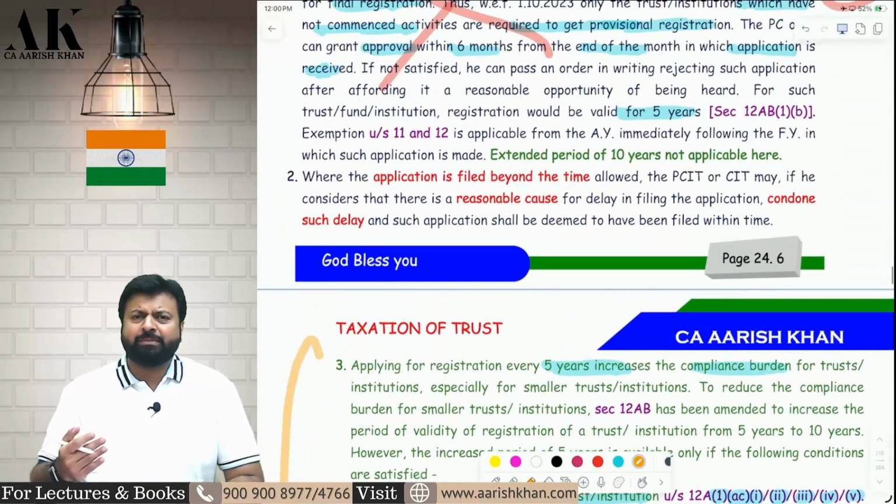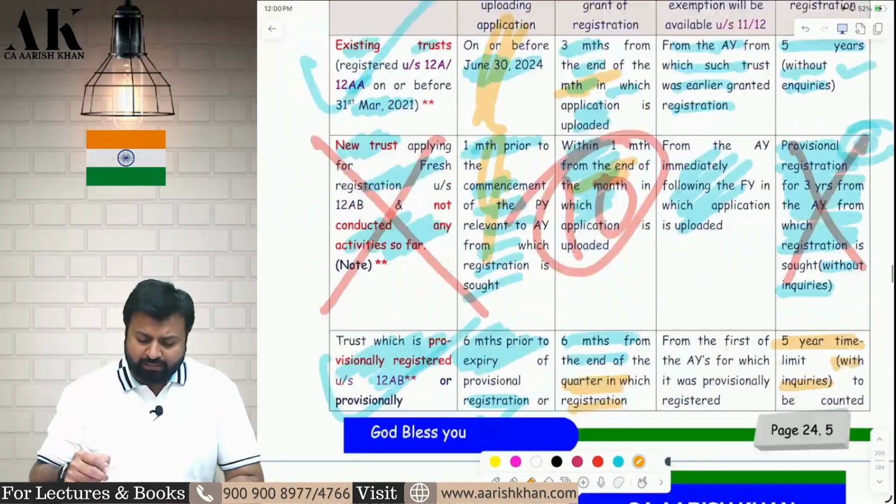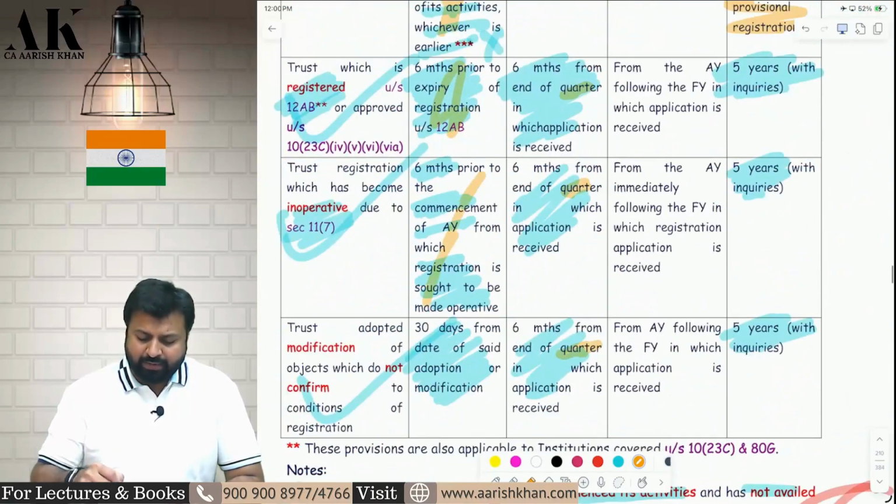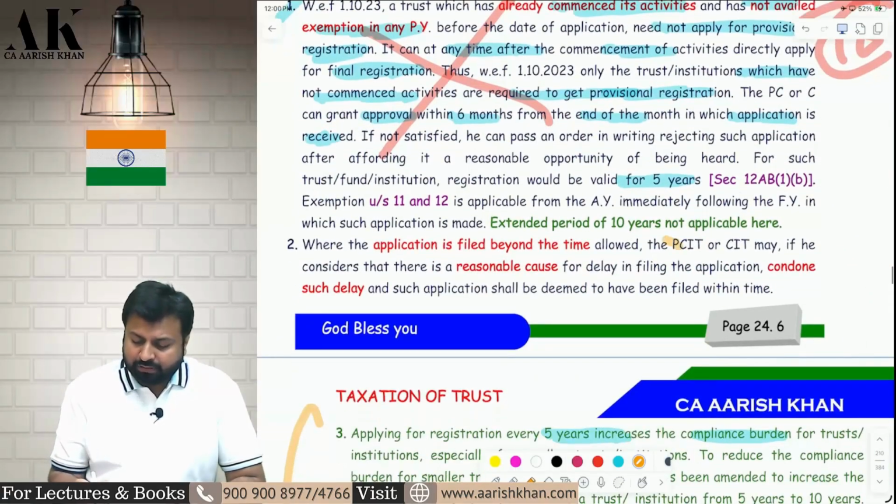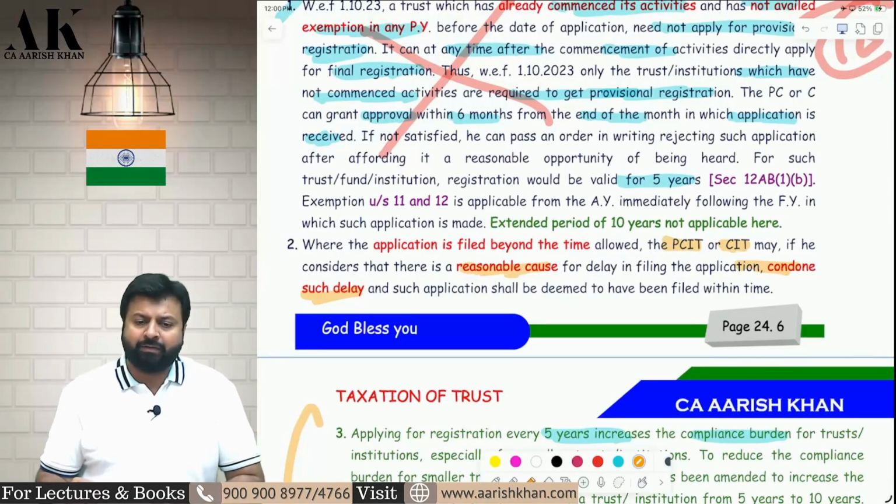Sir, I have to make an application up to a particular date. Yes, you can see the dates over there. Sir, if there is a genuine reason, can the delay be condoned? Yes, the delay can be condoned by the commissioner. Check please. The commissioner can condone the delay if there is a reasonable cause. Why not? Definitely. That power has been given to the commissioner.